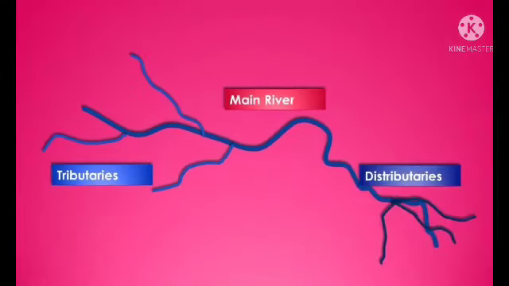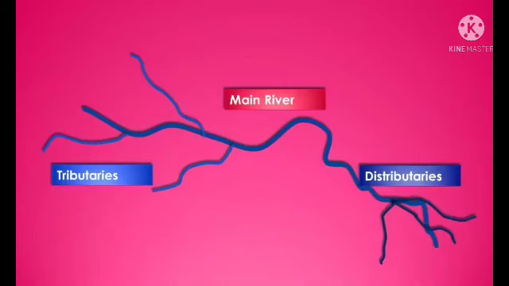And what is the opposite of tributary? Yes, distributary. Distributary is nothing but the end of the river. Because of the sediment, it becomes a branch of the river that flows away from the main stream, away from the big river. That is known as a distributary.